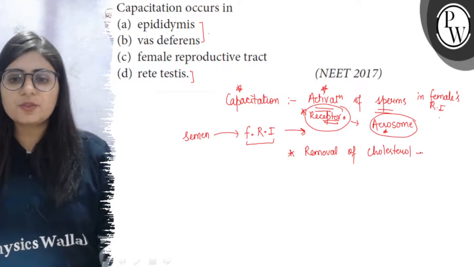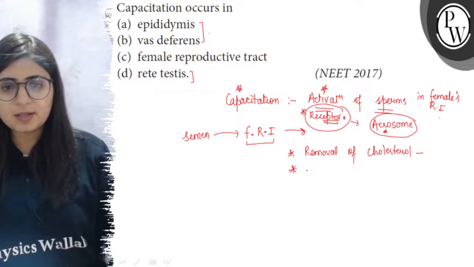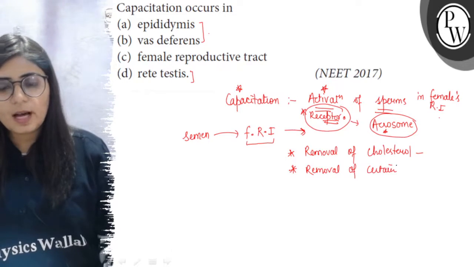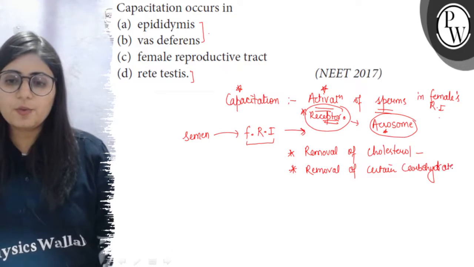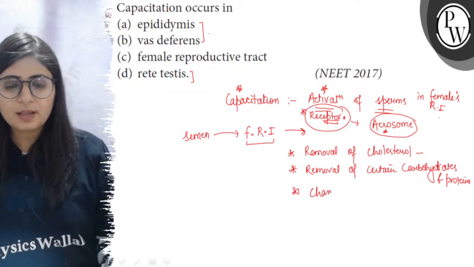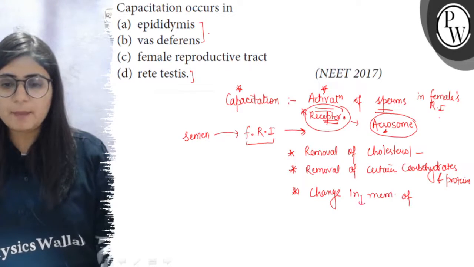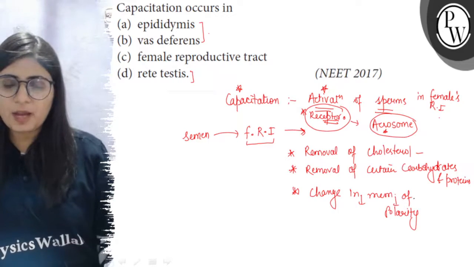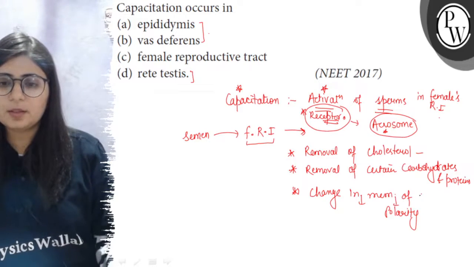The removal of cholesterol is done by the albumin proteins present in the female's reproductive system, and also certain carbohydrates and proteins present on the surface of sperms are removed. There will also be a change in the membrane polarity of the sperm, as there is an exchange of calcium ions and potassium ions.